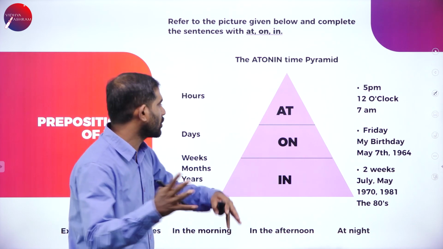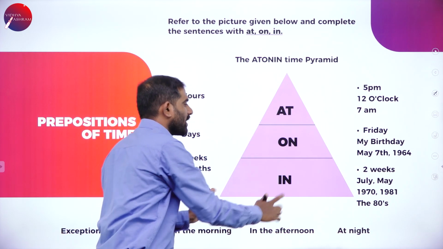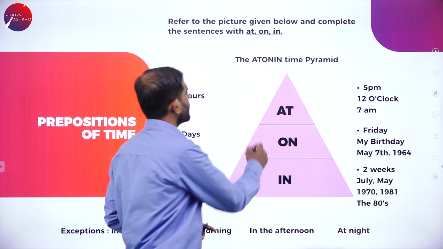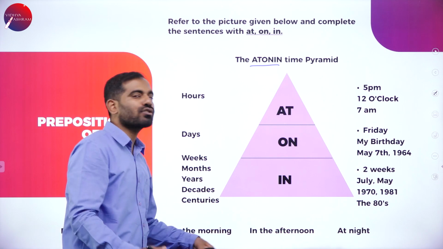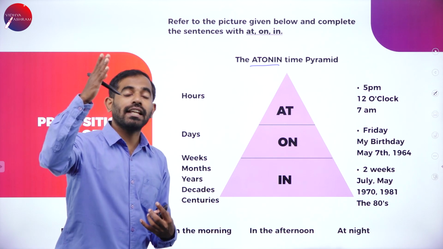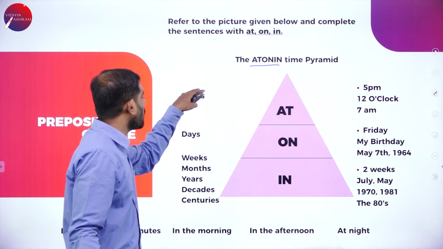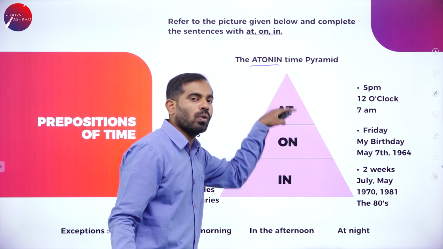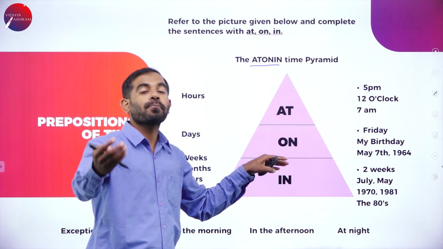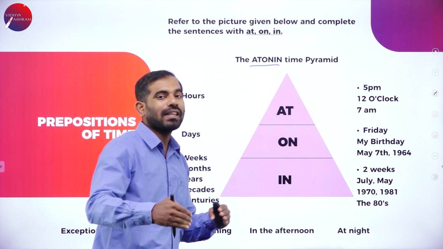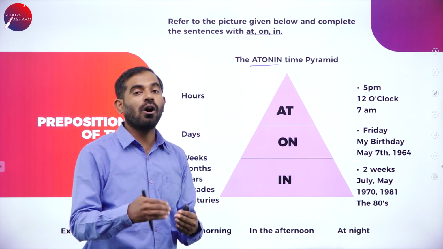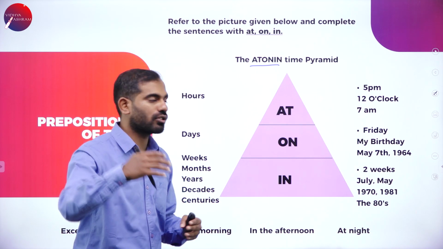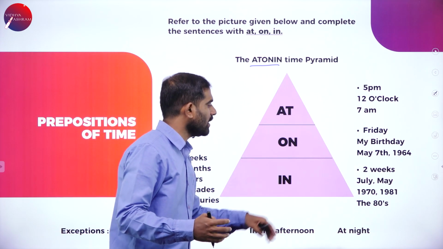I just want to discuss this complete pyramid, and this pyramid is known as the at-on-in time pyramid. This is a must. Most of us, even native speakers, go wrong while using these three words. We regularly use these words while speaking in English, in, on and at, but we don't know the perfect rules for where to use them.